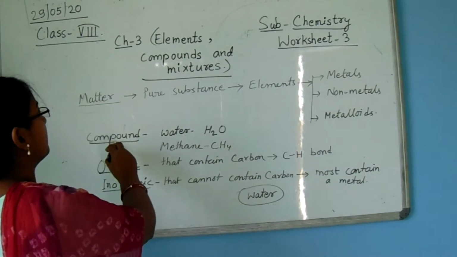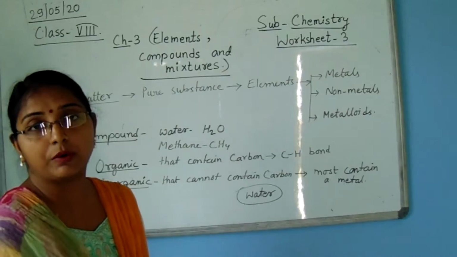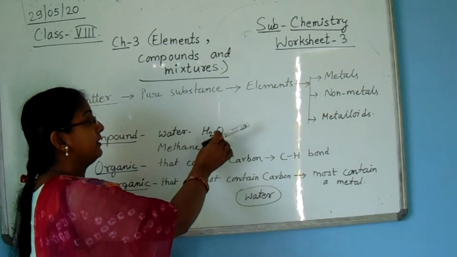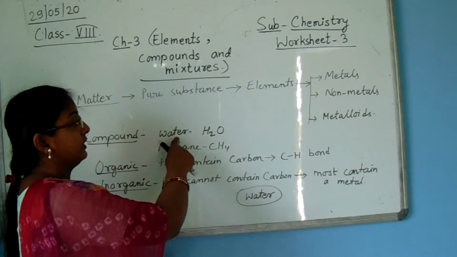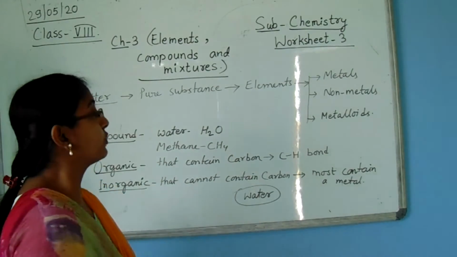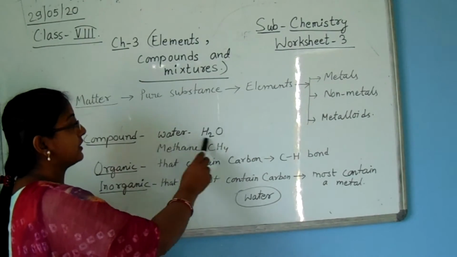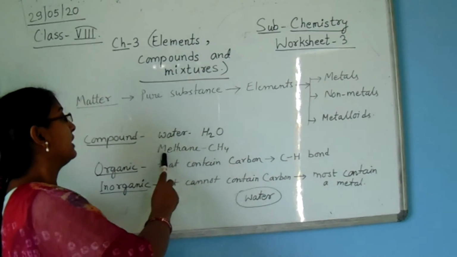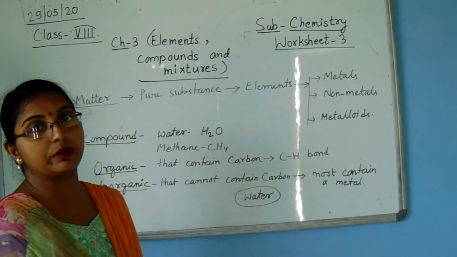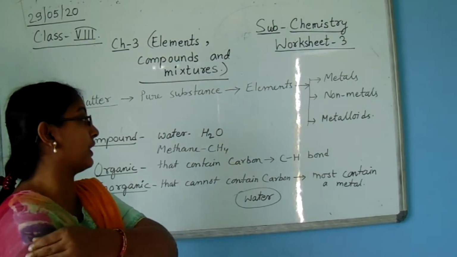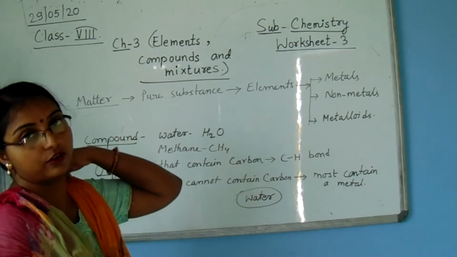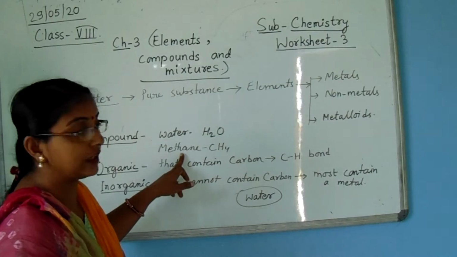Now, in a compound, two different atoms can combine to form a compound, for example water. Here hydrogen and oxygen combine to form H2O. It is a different compound. Now take methane, that is CH4. Here carbon is 1 and hydrogen is 4 atoms. That means 1 atom of carbon and 4 atoms of hydrogen combine to form methane.